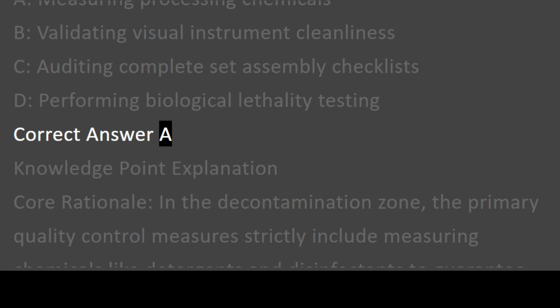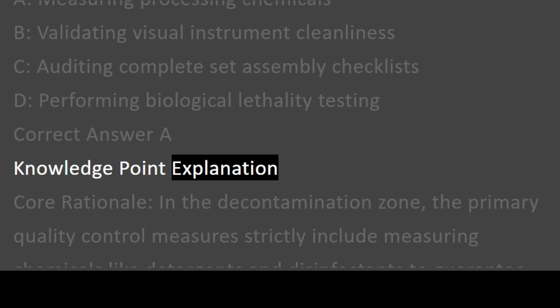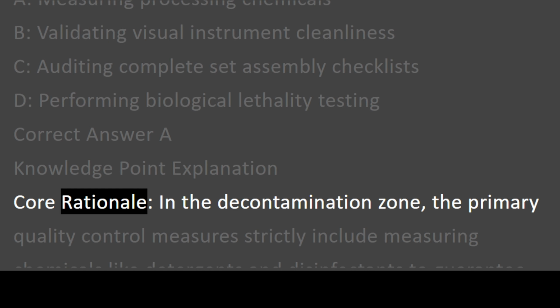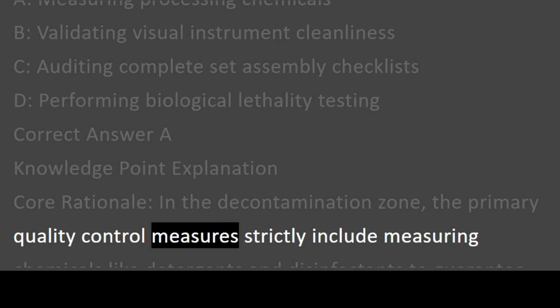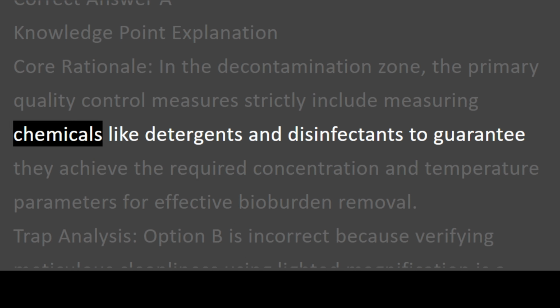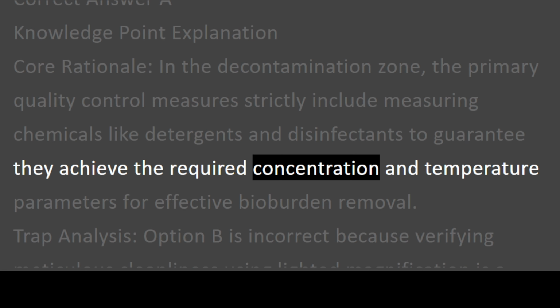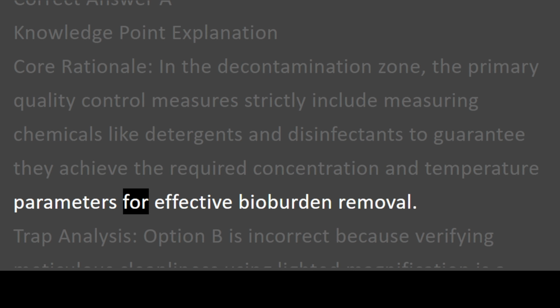Correct answer A. Knowledge point explanation. Core rationale. In the decontamination zone, the primary quality control measures strictly include measuring chemicals like detergents and disinfectants to guarantee they achieve the required concentration and temperature parameters for effective bioburden removal.